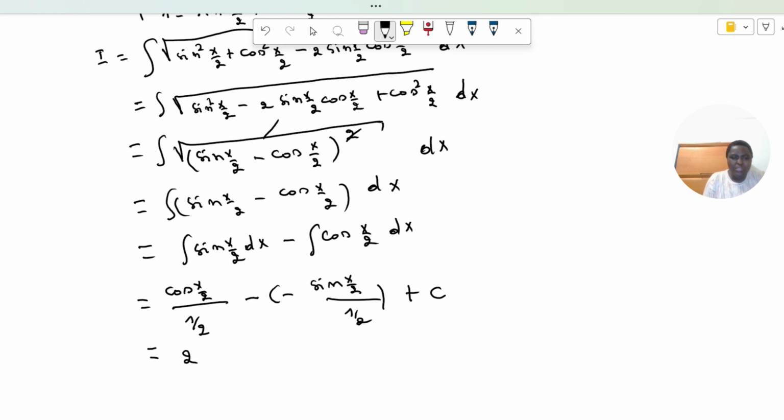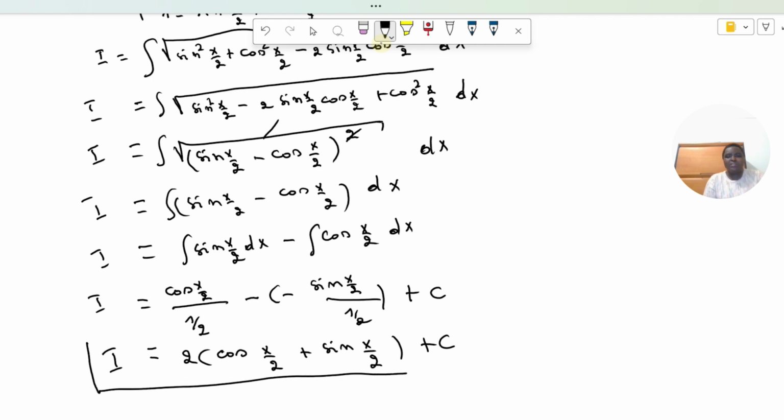This is equal to 2 times cosine of x, or not cosine. We can start with cosine or sine. You can start whatever you want. Then cosine of x over 2 plus sine of x over 2 and plus a constant. And that was it. That was our integration I. So this was the answer. Wasn't it easy? If you have any question, write it in the comment section. But otherwise, that was the answer.